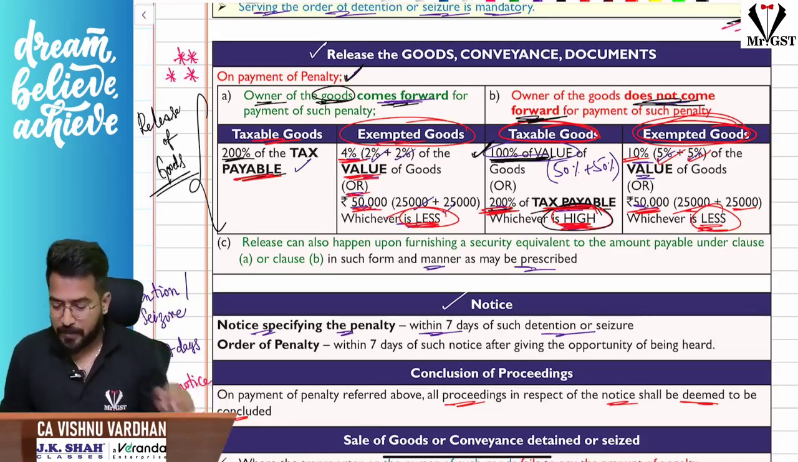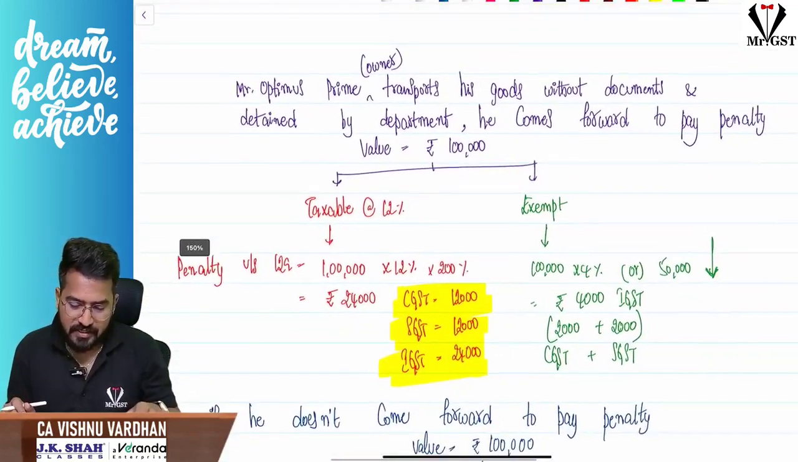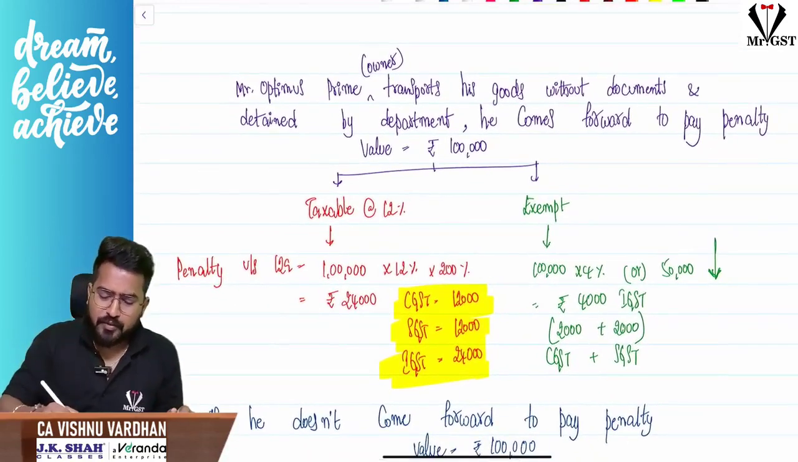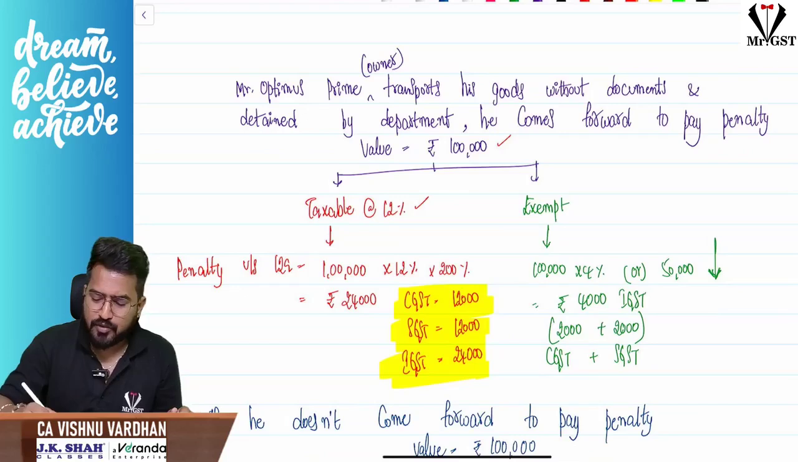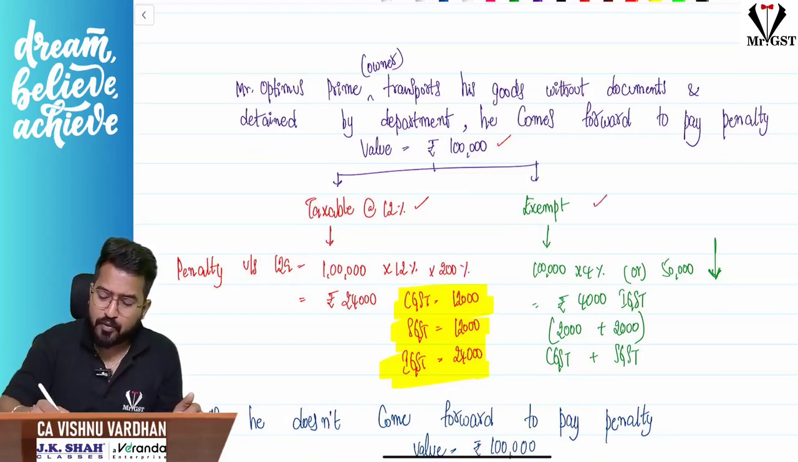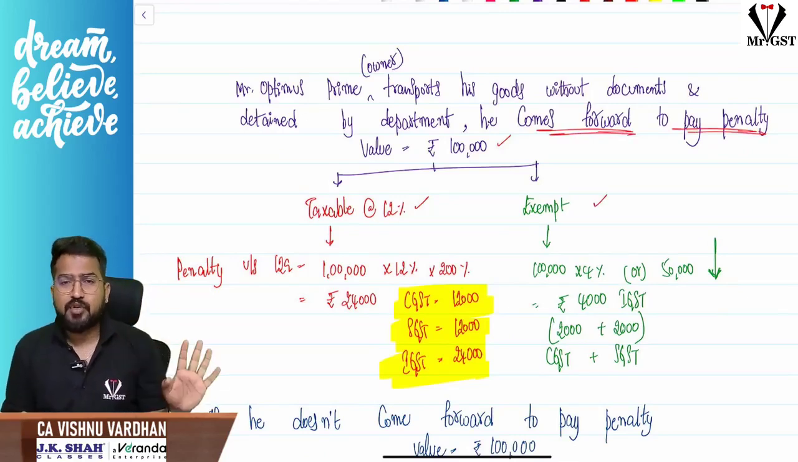So that is section 129. Now there is a small problem here, so just take a screenshot of this and you try. As I told, the value is 100 lakhs. If it is taxable at 12%, or if it is exempt, what is the penalty when the owner comes forward to pay the penalty? Okay, this is the situation. Just pause the video and go through this.